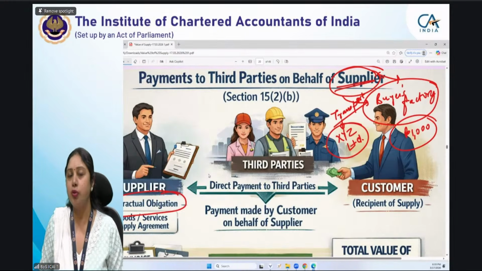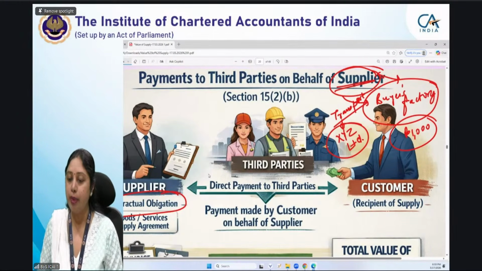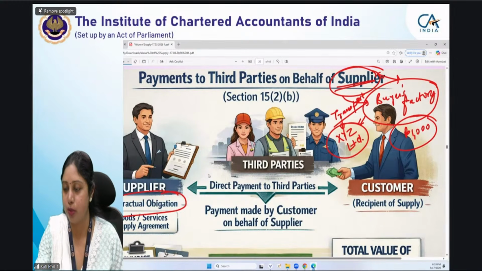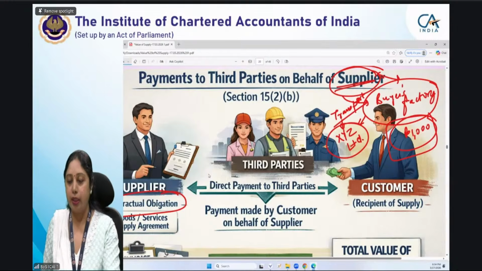But due to some problem, maybe he was in a crunch of cash, or the transporter was near the buyer's factory, so he asked the buyer to make the payment to XYZ Limited for rupees 1000. He said, 1000 की payment आप transporter को कर देना, I will that you do on your own. बस इतना उसने उसको बोला.